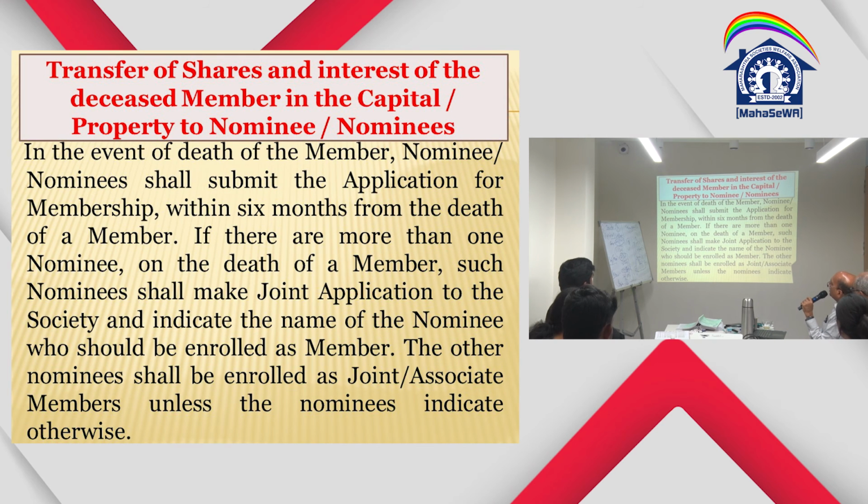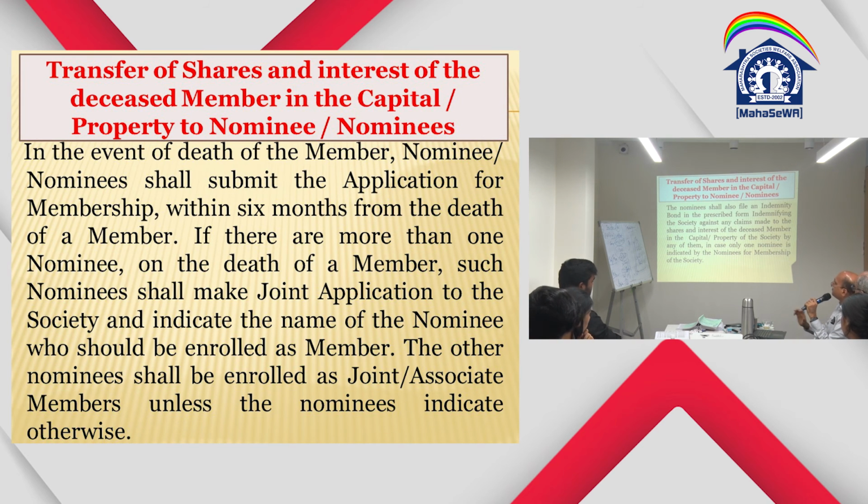In the event of the death of a member, the nominee shall submit the application for membership within 6 months from the date of death of the member. If there is more than one nominee on the death of a member, such nominees shall make a joint application to the society and indicate the names of the nominee who shall be enrolled as a member. Here it is a provisional member. The other nominee shall be enrolled as a joint or associate member unless the nominee indicates otherwise. This is only as a provisional member.